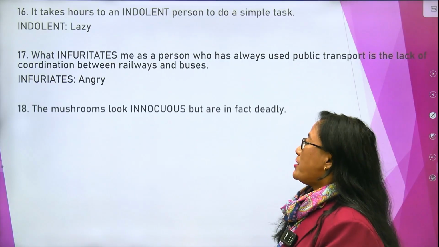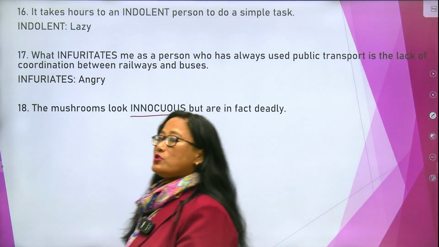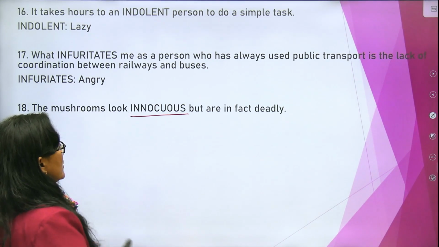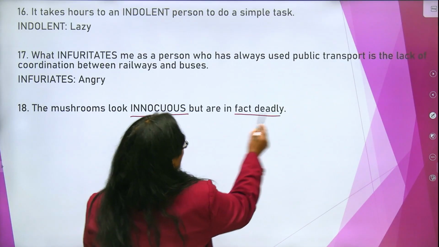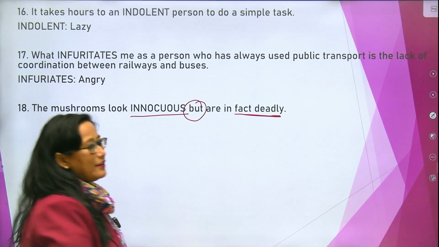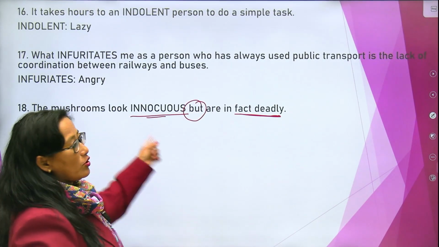Next, the mushrooms look innocuous. Whatever mushrooms were there, they looked innocuous but are in fact deadly. So the "but" is here, that means we are talking about deadly here, which means they were not innocuous but they were deadly.